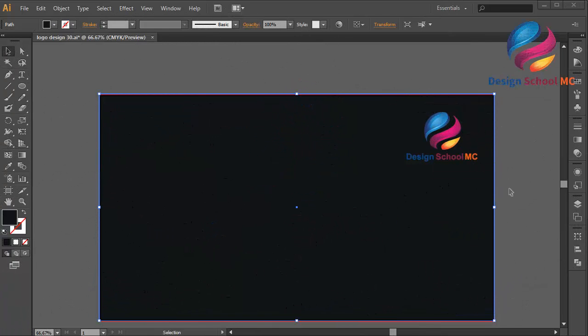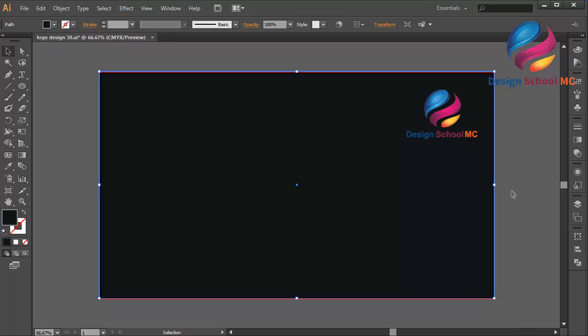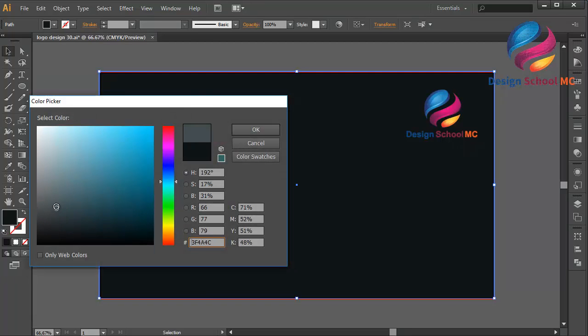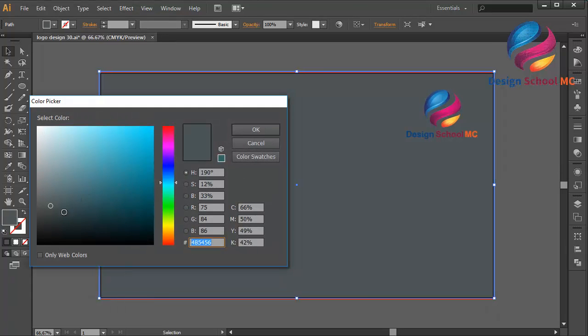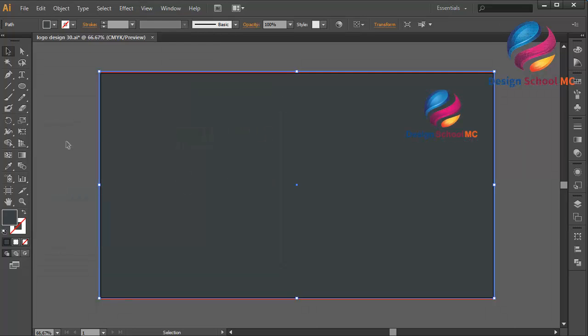In this video, I will create a water drop icon design, and I will create this icon using line style. Okay, first I will change my background color. Double click on the fill and change color over here. Click OK. Maybe I need to change this color a little bit darker. Maybe over here. Click OK.